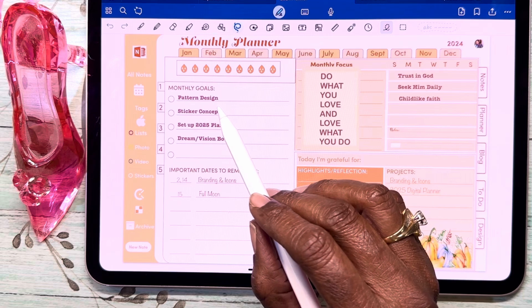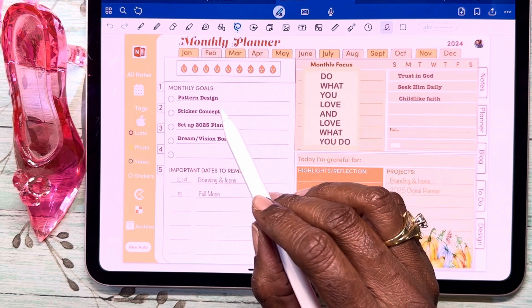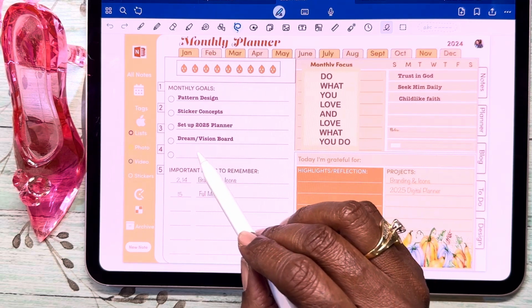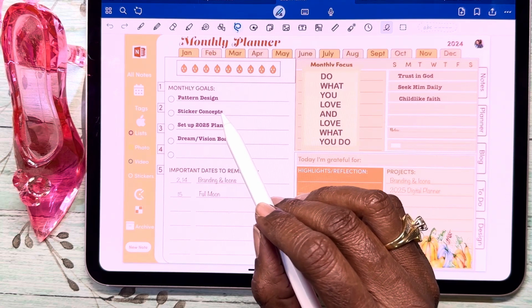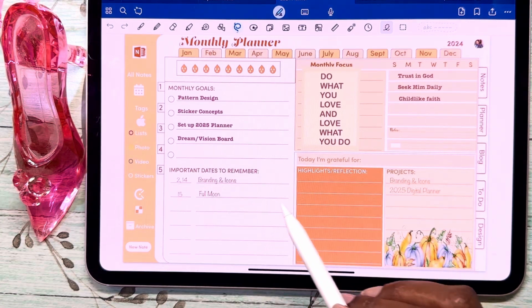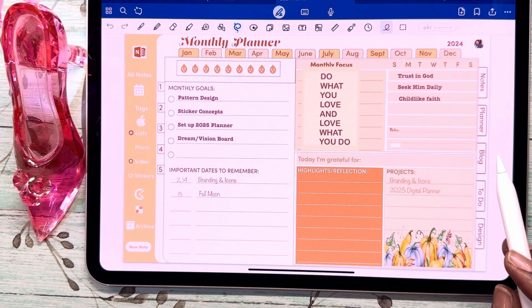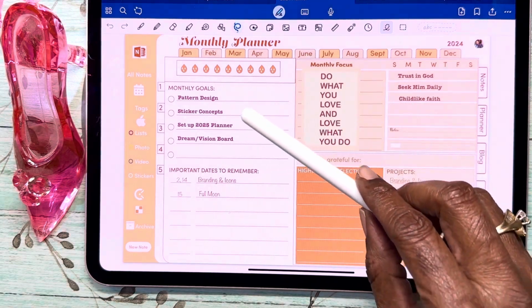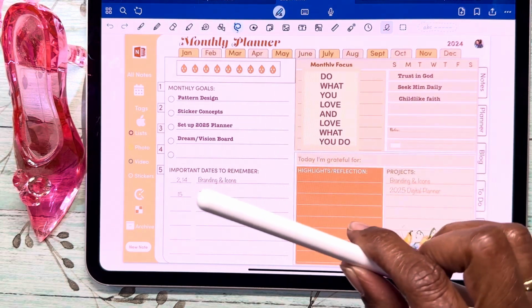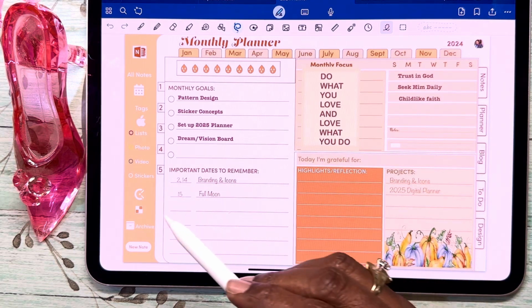So I'm going to add that down there. So these are my monthly goals for this month. And I had my birthdays there, my full moon. And so I just had a little set, do what you love and love what you do. So I do enjoy making the digital planners and stickers.